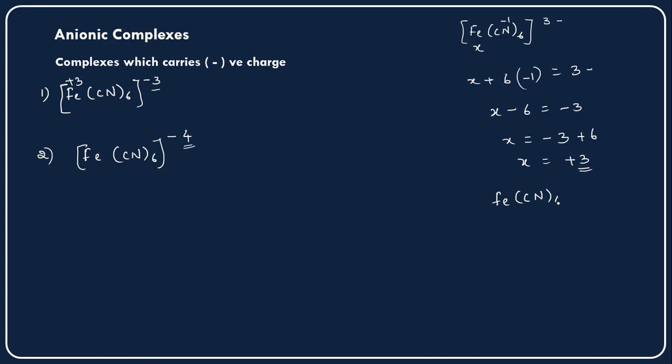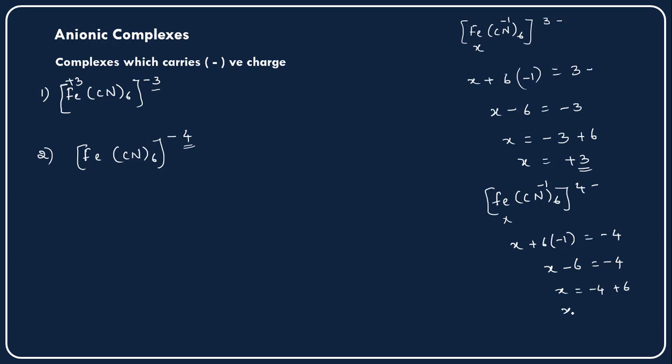CN taken 6 times, 4 minus. So this is the second complex, and what will be the oxidation state for the iron? Let us take X for the iron here, and each cyanide is carrying minus 1, right? So X plus 6 into minus 1, similar to the first one above. So minus 4, and X plus 6 into minus 1, that is minus 6, equals minus 4, and X is equal to minus 4 plus 6.